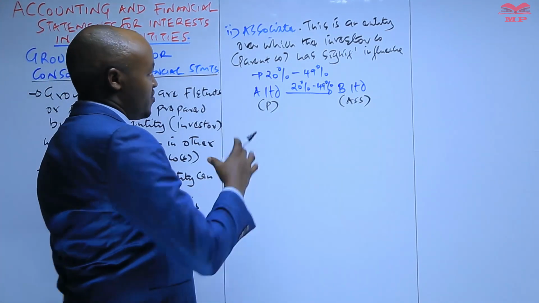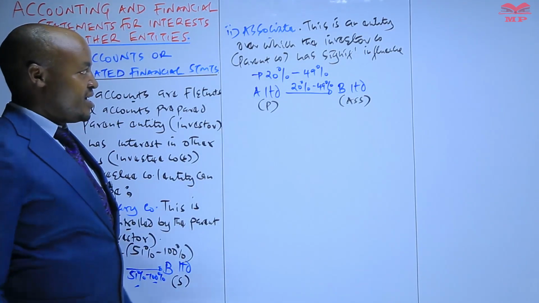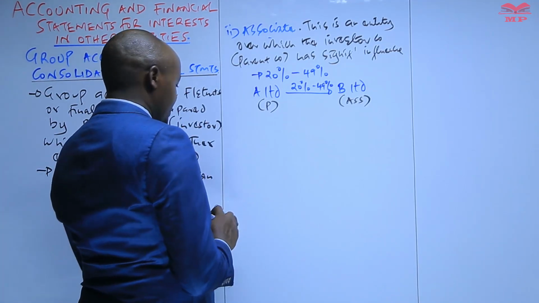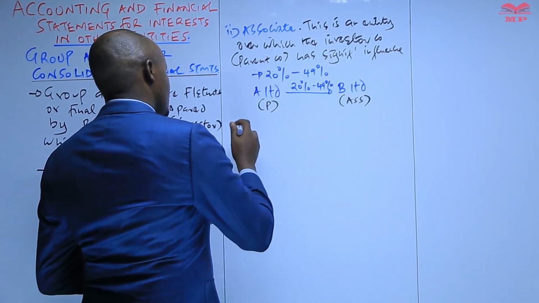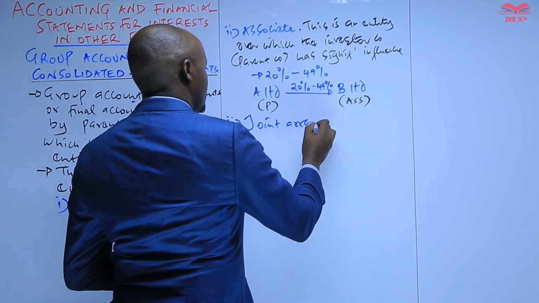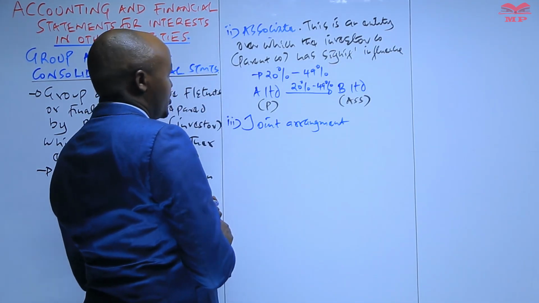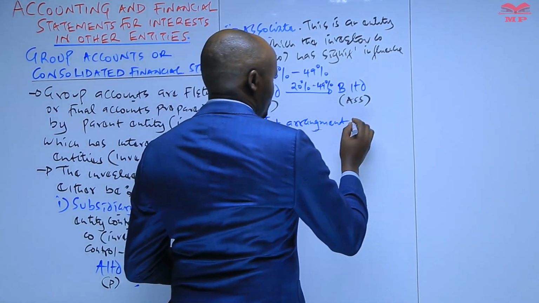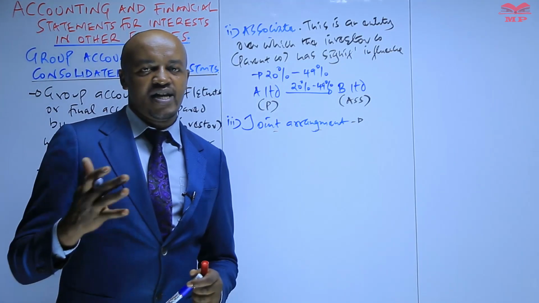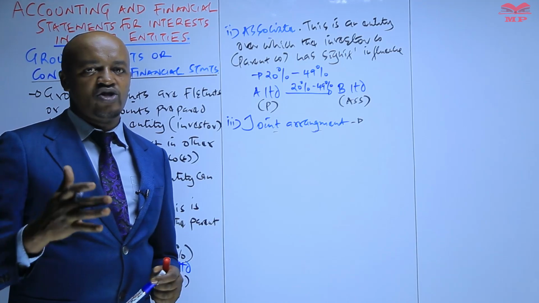As the associate. So therefore, an associate is that particular entity over which the investor company or the parent company has a significant influence. On the other hand, the investee company can also be a joint arrangement, previously known as a joint venture. And basically when we talk about a joint arrangement, we say that this is an entity over which the parent entity and another entity acquire something called joint control.